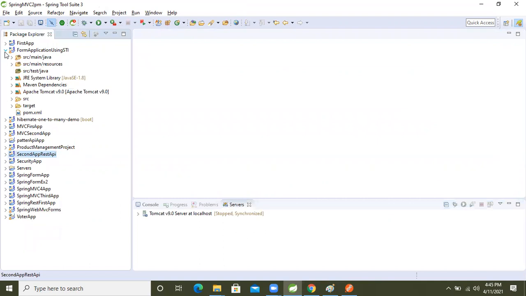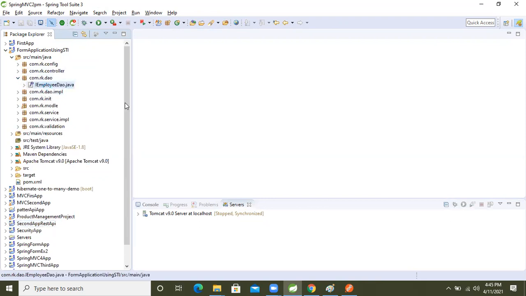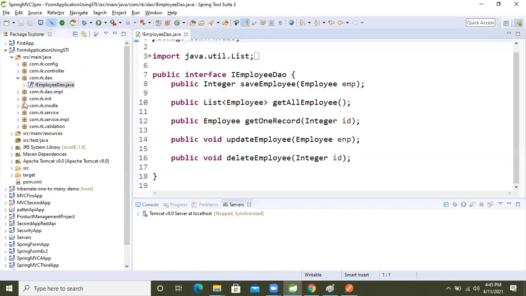But again I'm not going to implement this project, because if I implement the same application again, here I will only add a REST controller, except the DAO layer. Inside the DAO layer these methods are there, I will use these only. From the database I will expose the data, delete the data, and add the data. All those operations I'm going to explain here.